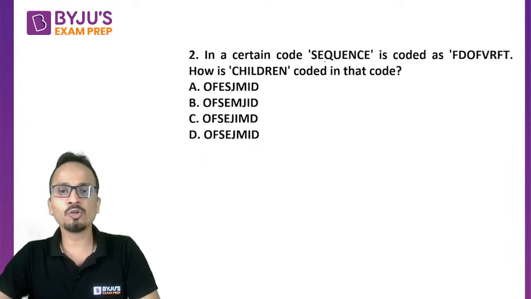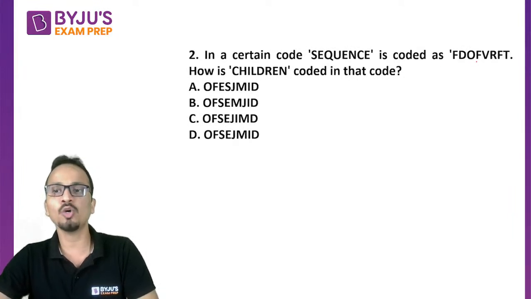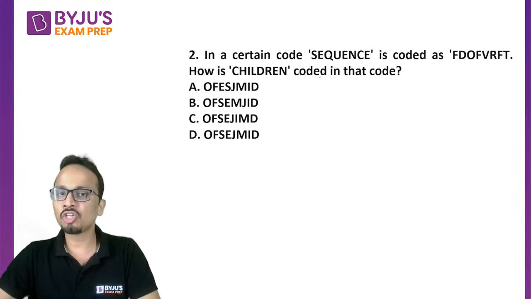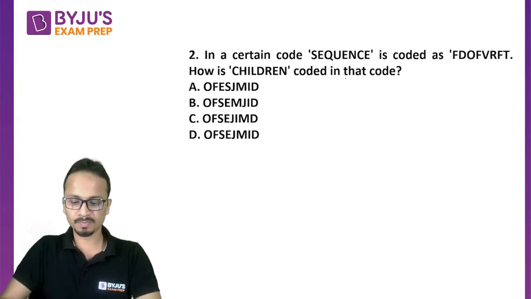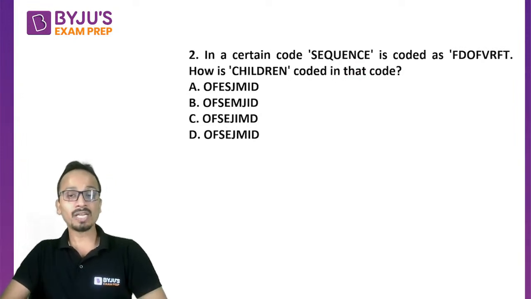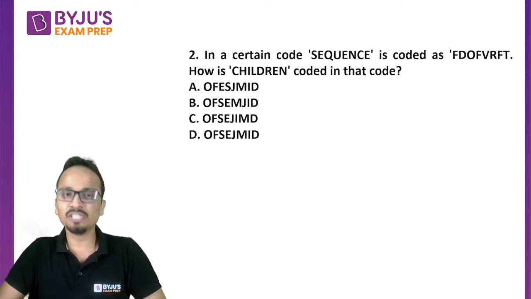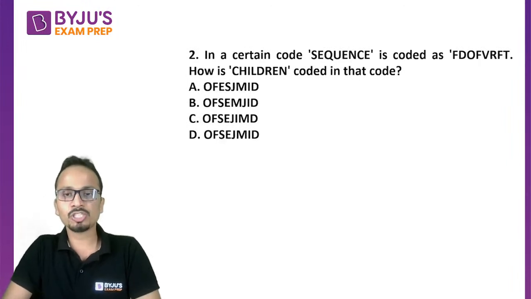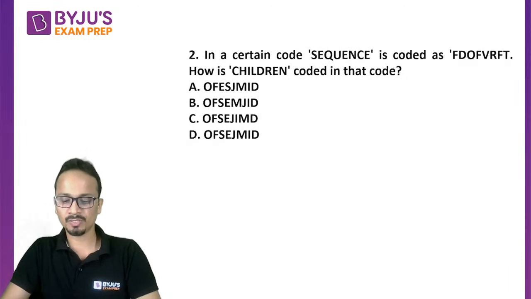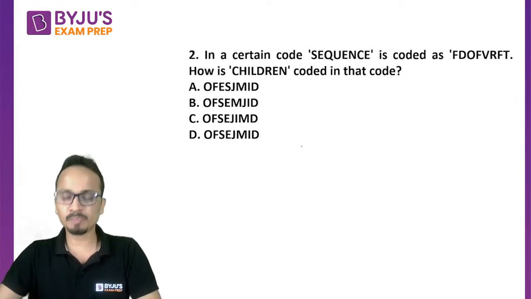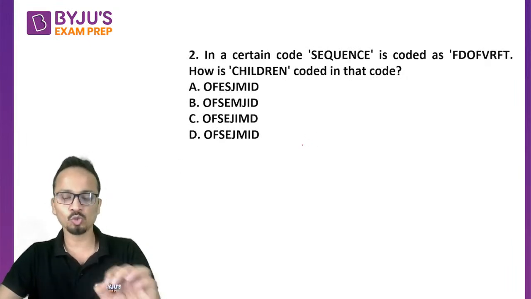Now in a certain code language, sequence is coded as FDOFVRFT. How is children coded in that language? Come on. Now this one is a very easy question, pretty easy question that is there in front of you. You just need to be acting quickly in such questions. Now it is a very easy question. I'm expecting an answer from each and every one of you, those who are present in this session.